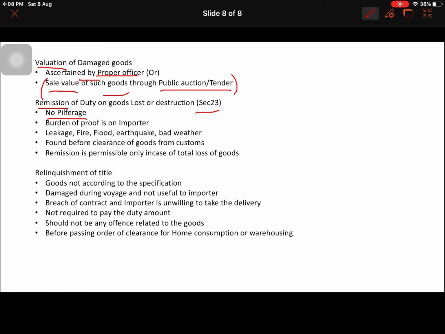Okay, here in remission of duty, no pilferage should happen because we are in section 23. And the burden of proof is on the importer that the goods have been lost or destroyed. But we saw in section 13, for pilferage, the burden of proof is not with the importer. And what is considered as loss or destruction? As per this section, it covers any leakage, fire, flood, earthquake, bad weather, anything due to this.